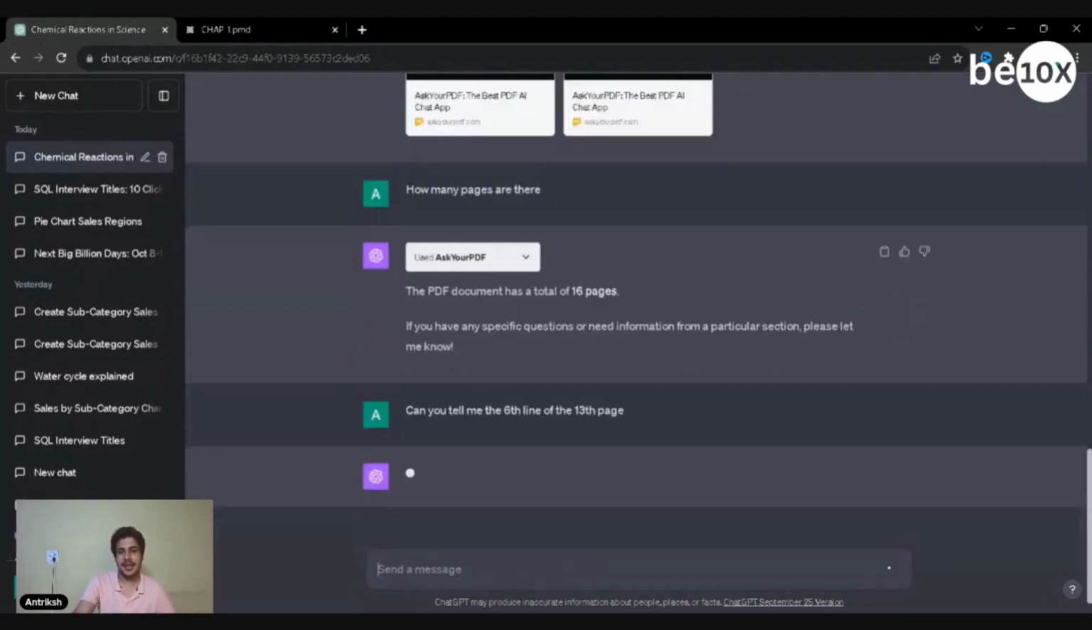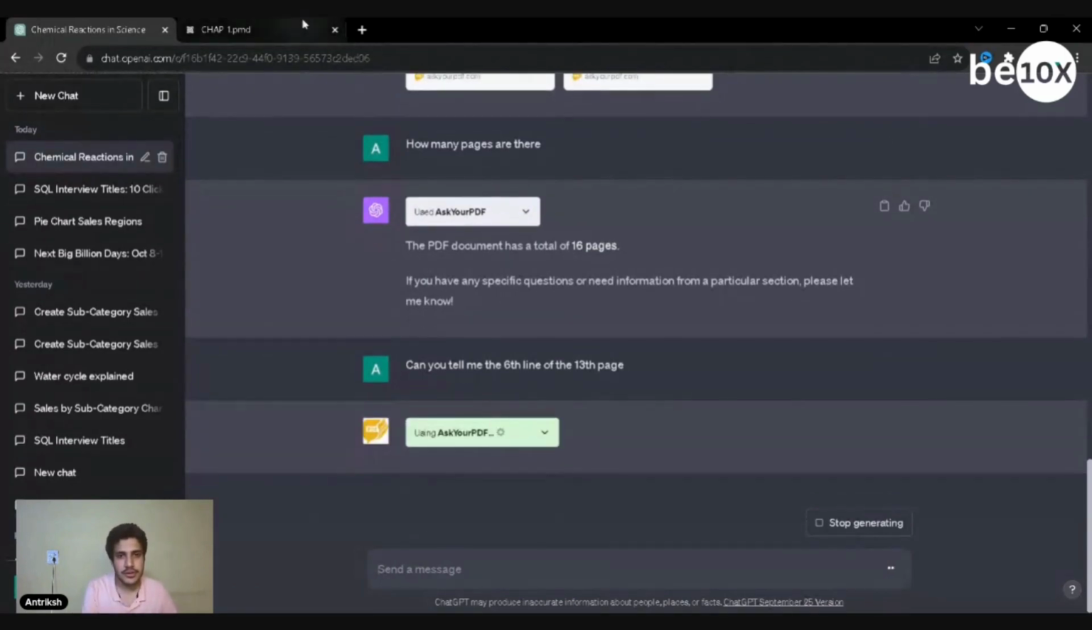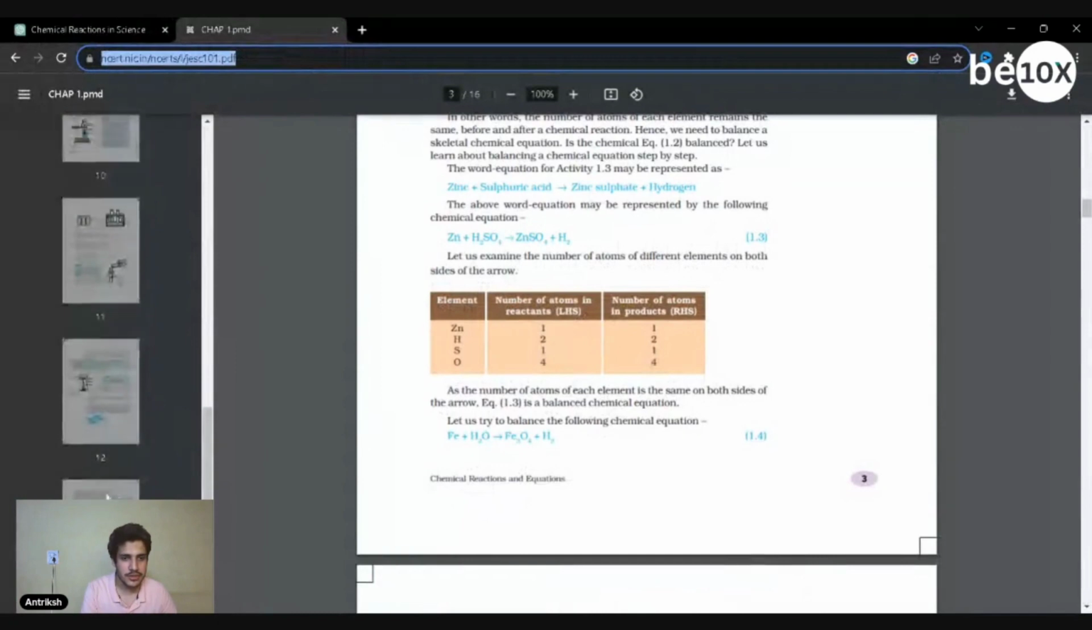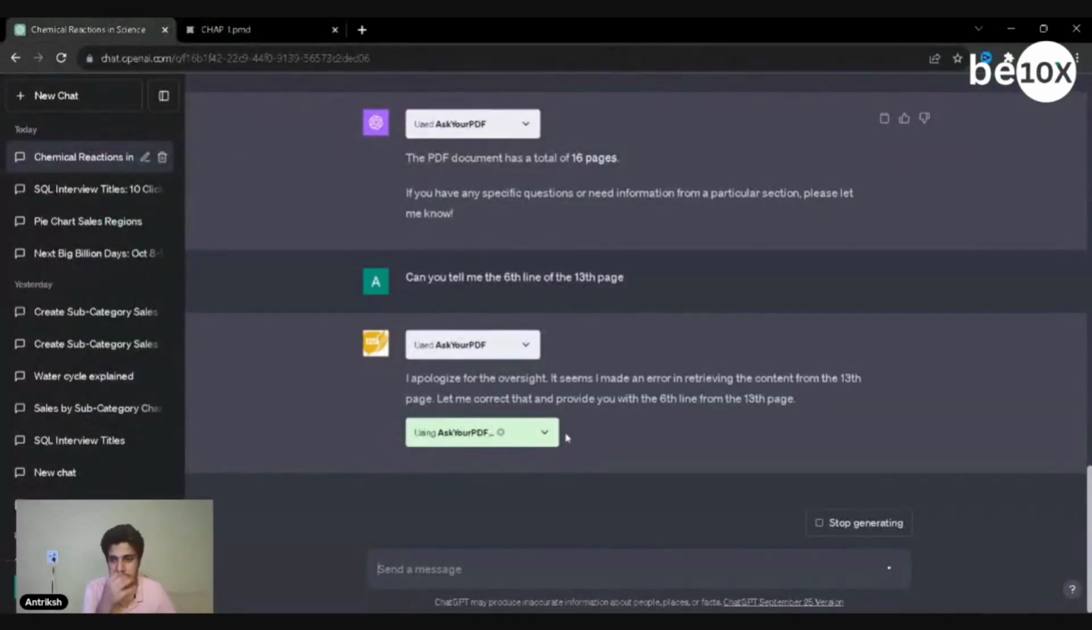Can you tell me the 6th line of the 13th page? Let's see if it can do that. We're obviously going to cross check. Meanwhile it is doing this, let us ourselves find the 13th page, which is this one. 1 2 3 4 5. Now this could be the 6th, or this could be the 6th, because it depends on whether it counts these lines. So let us check out what it says.